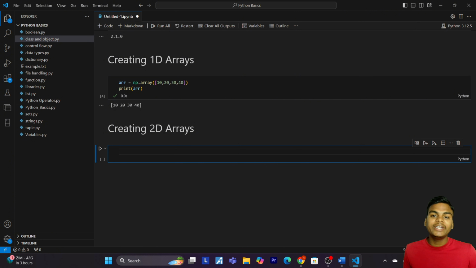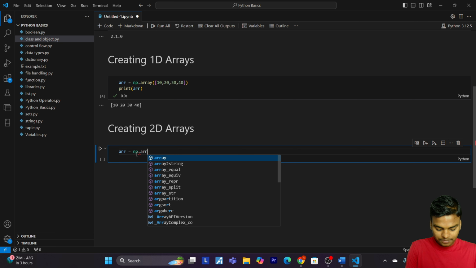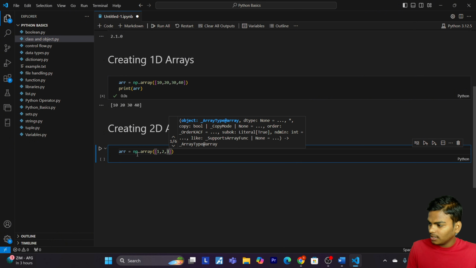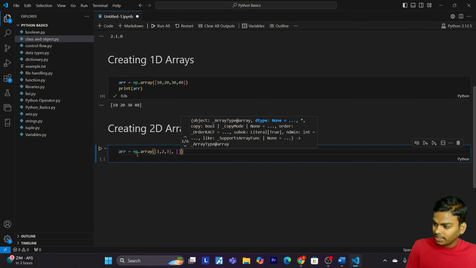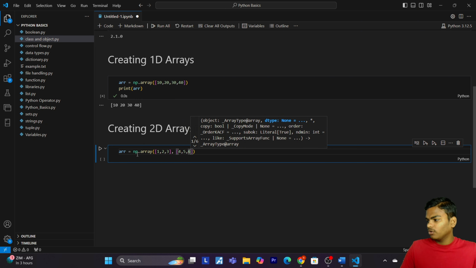As we created the 1D array, in the same way we have to create a 2D array, but there is something new. First let me define arr equals np.array. Then here we will pass 1, 2, 3, and again we will pass another list, 4, 5, 6. Now close it.